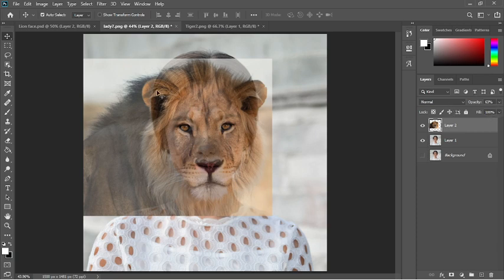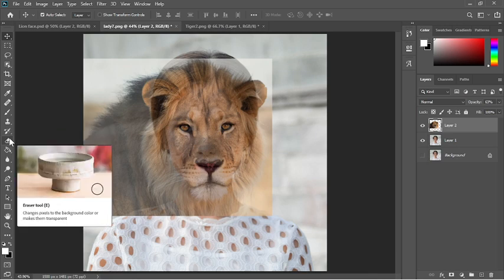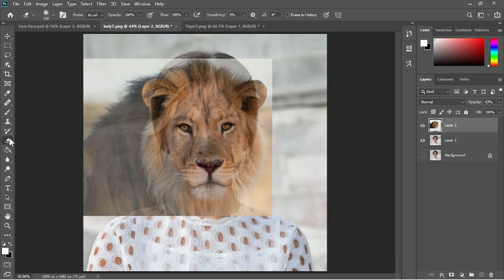Now I clean the rest of the picture. So what to do? I use the eraser tool. You can see here the eraser tool. Okay, here is the eraser tool. I use the eraser tool and then clean the rest of the picture like this. Clean now. Looks very cute.